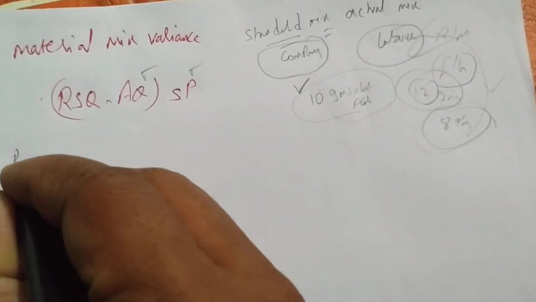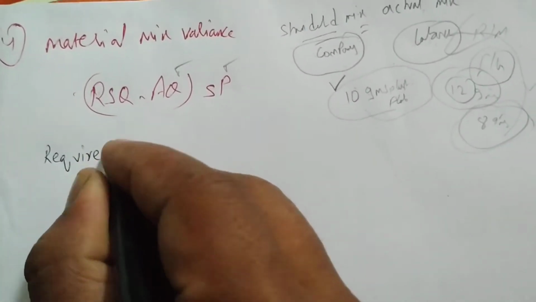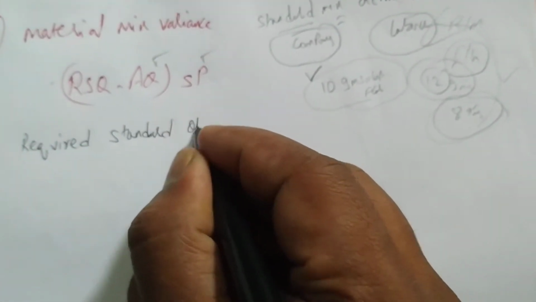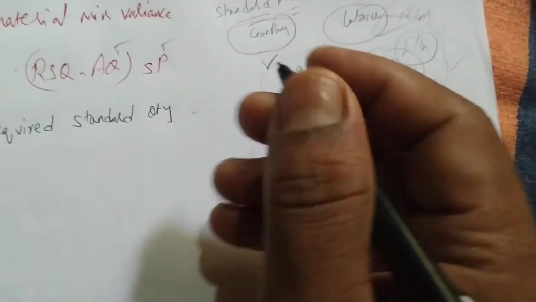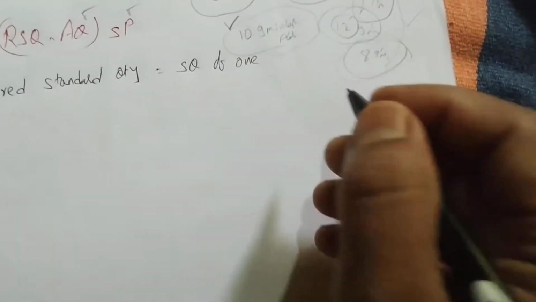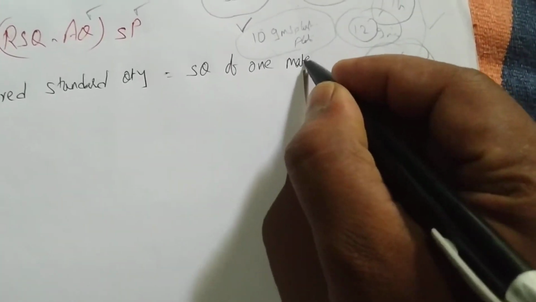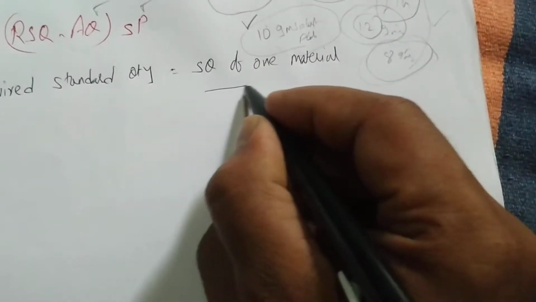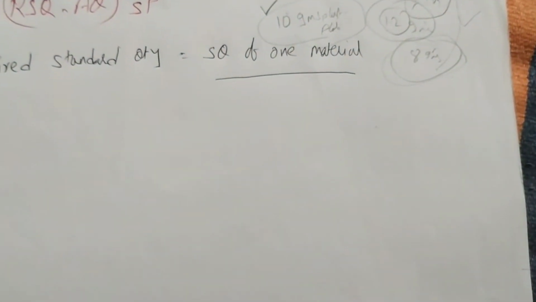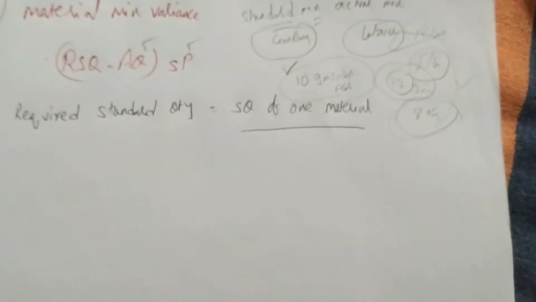RSQ stands for required standard quantity. So how to find out RSQ? It's very easy. SQ means standard quantity of one material. In the question, he will not give one material, he'll give more than one material: material A, material B, material C. That's why we are taking one material.